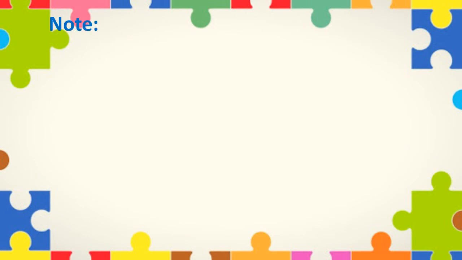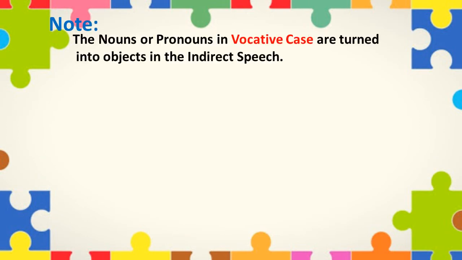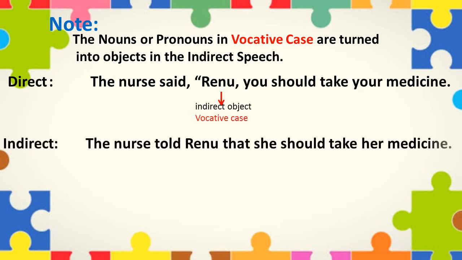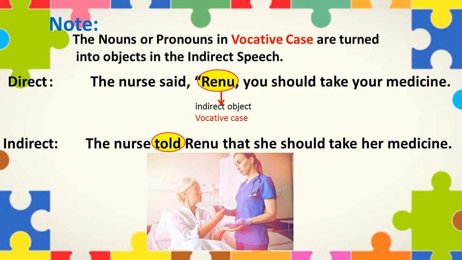But please note, the nouns or pronouns in vocative case, meaning direct address, are turned into objects in the indirect speech. Here, the sentence in direct speech is, the nurse said, Renu, you should take your medicine. Here, it is clear that the nurse is talking to, calling out, to whom? To Renu. So, in indirect speech, it will become, the nurse told Renu that she should take her medicine.